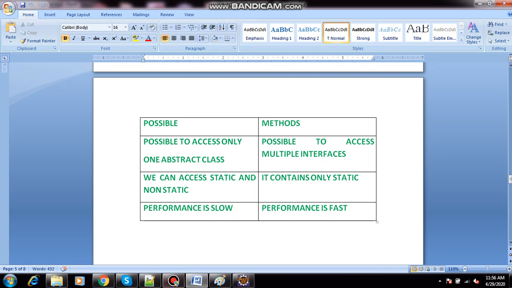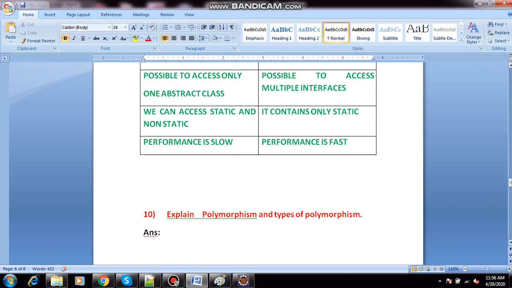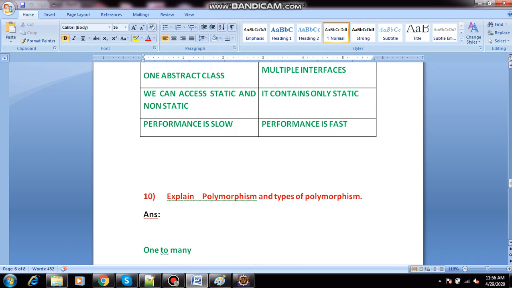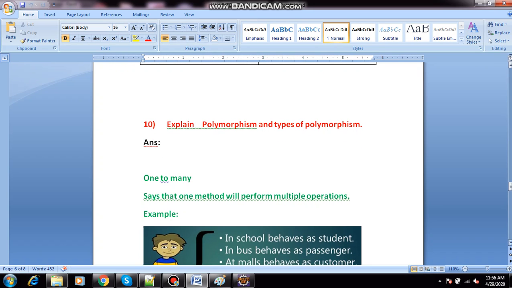What is the next difference? With abstraction, the performance is slow. With an interface, the performance is fast. These are all the differences between the abstraction and interface concepts. So what is the next question?